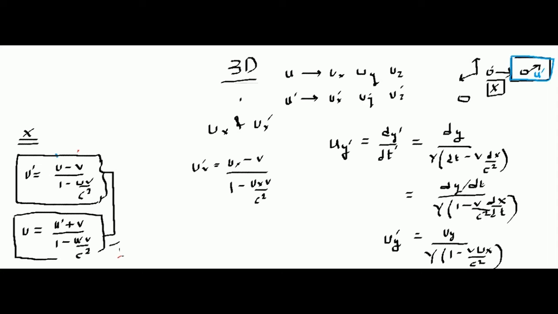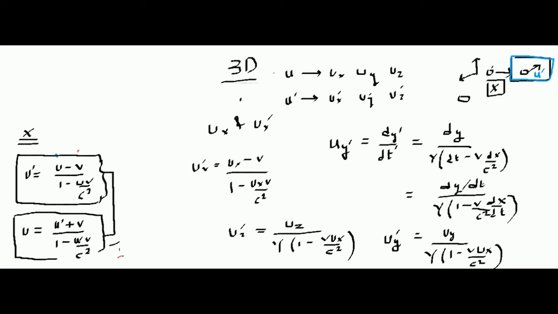Similarly, you can calculate uz. So how will uz dash be related to uz? You'll find it is related via the same formula as the previous one, with 1 minus v ux by c square. So this is the velocity in 3D.